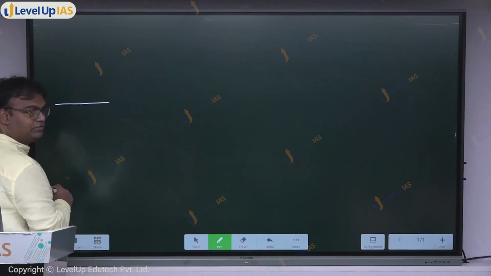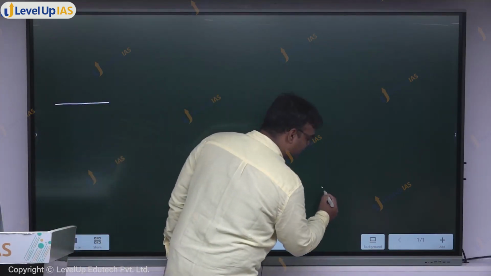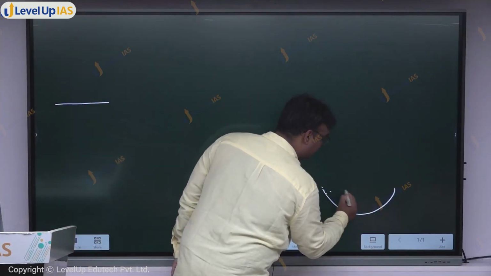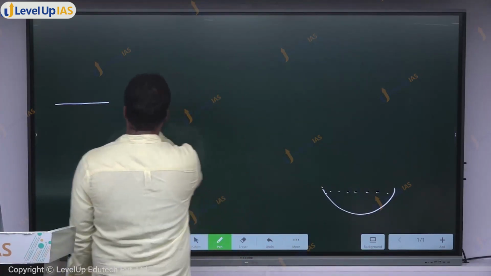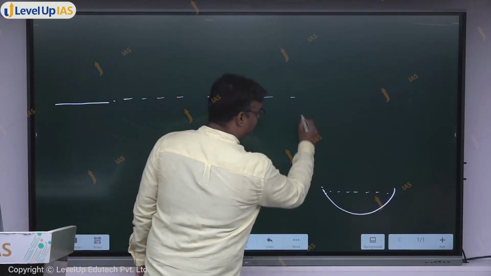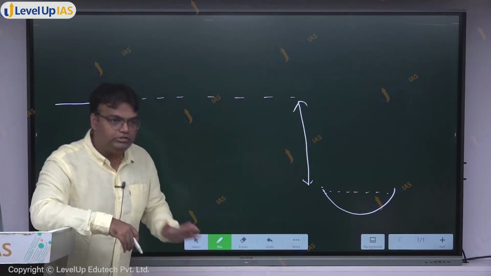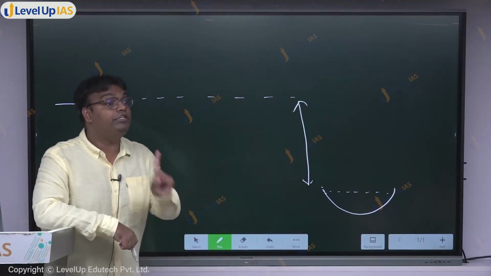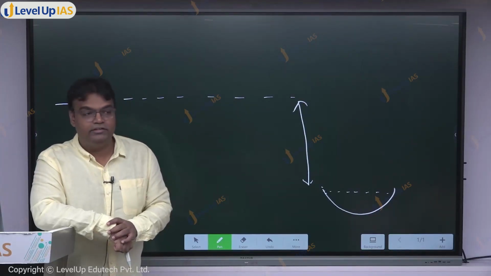This is the height of sea level, and somehow this lake is here where the surface of the water is like this. So from sea level, it's at a lower point. The lowest freshwater lake in the world is which one? Sea of Galilee.